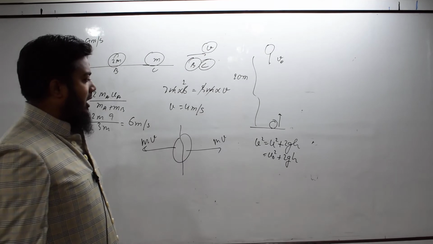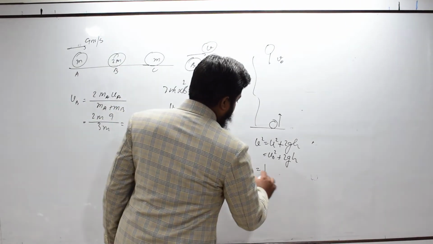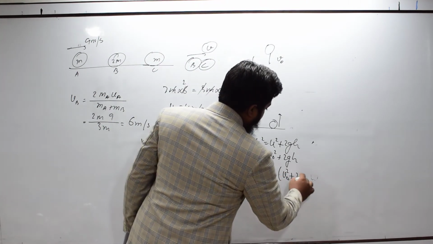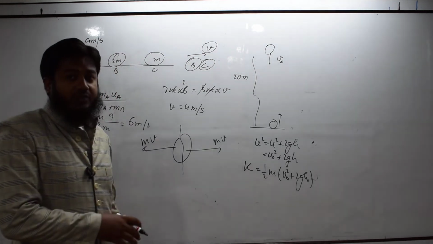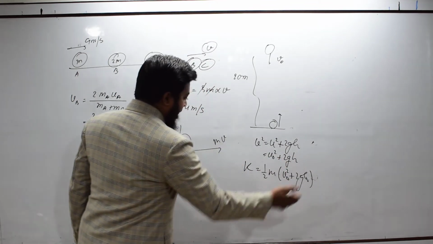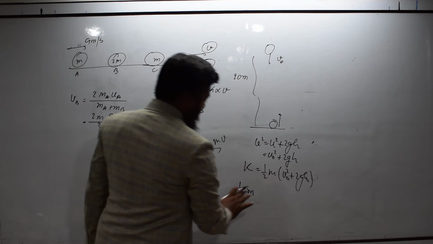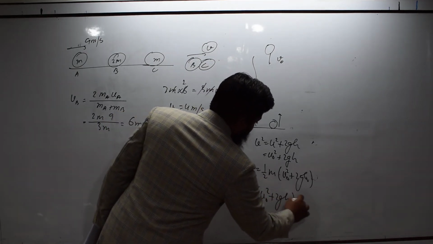So, before hitting the ground, kinetic energy is half m v square, which is half m times v naught square plus 2gh. Now it loses 50% of its energy, so 50% of this will be half, so 1 by 4 m times v naught square plus 2gh.